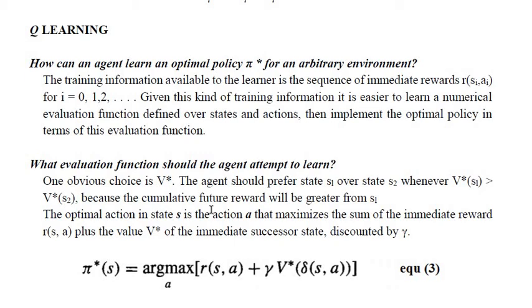Based on that, we accumulate all the moves together and find the maximum sum of the immediate reward, and to that we add the V star term along with the constant discount value, called gamma. So the maximum accumulated reward plus gamma times V star of delta of S, A will give you the best evaluation function that we are trying to attempt here.